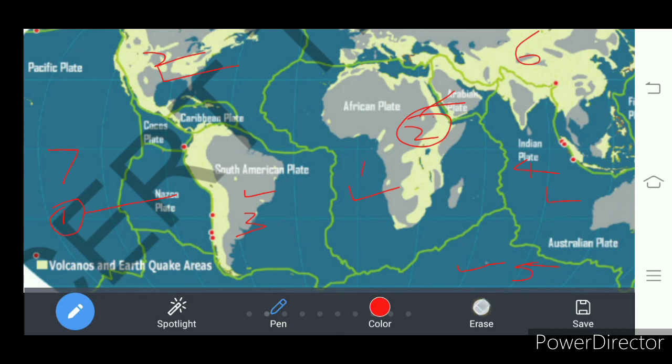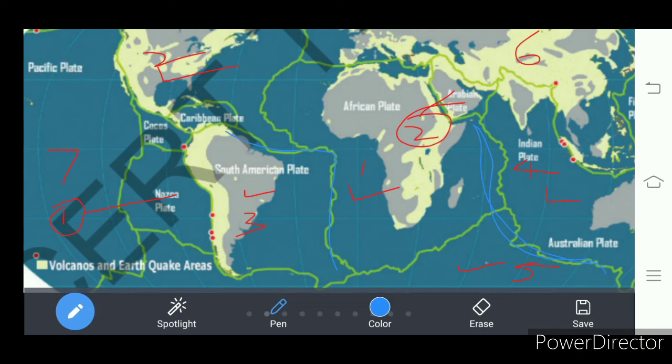So what is the speciality of all these plates? What happens at the plate boundaries? African plate margins are connected to the South American plate here. Look at here. Let me show with blue color. And on the east side, the African plate boundary is connected with the Indo-Australian plate.